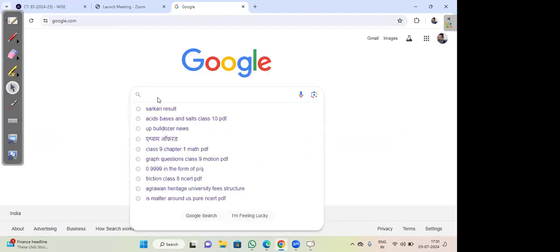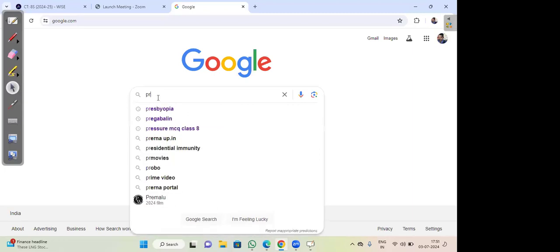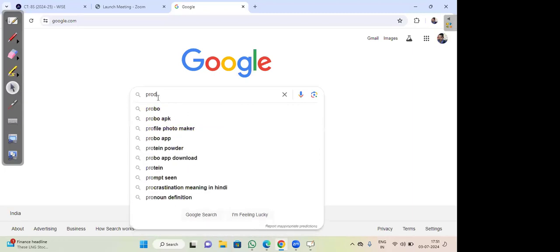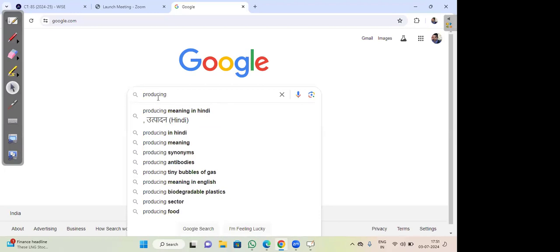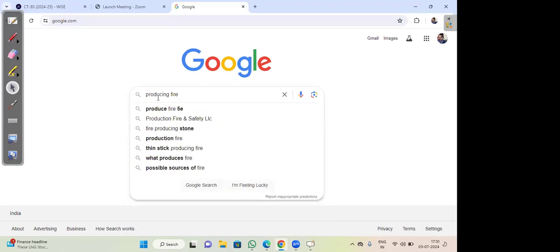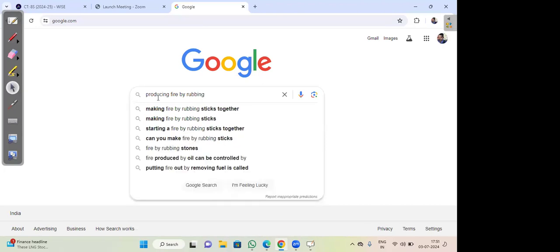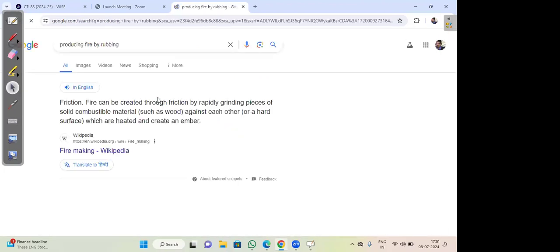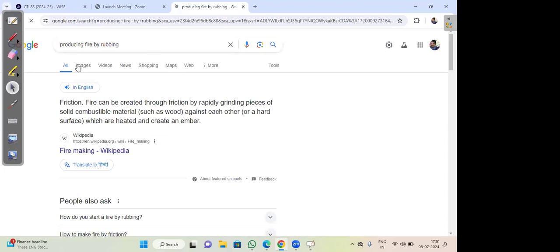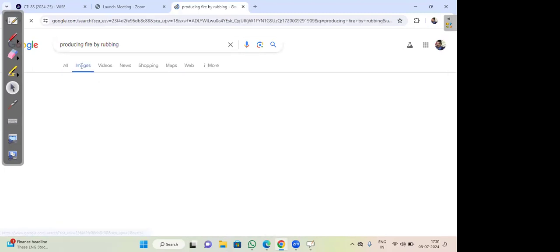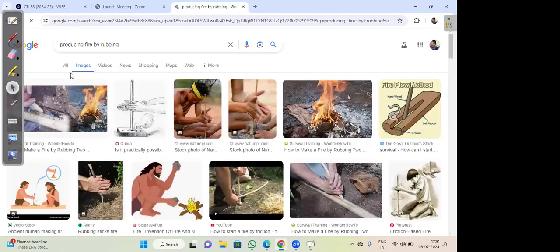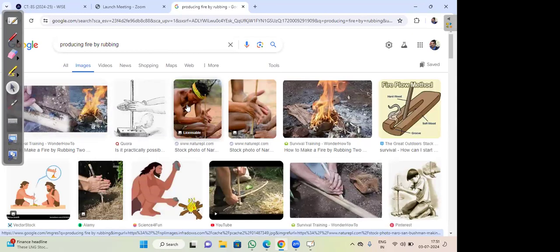Sir, even when we are burning a matchstick with the matchstick box, I didn't understand, like when we burn the matchstick, we can see the fire, even when we burn the candle. But if we burn an agarbatti stick or that samrani, we won't see the flame.